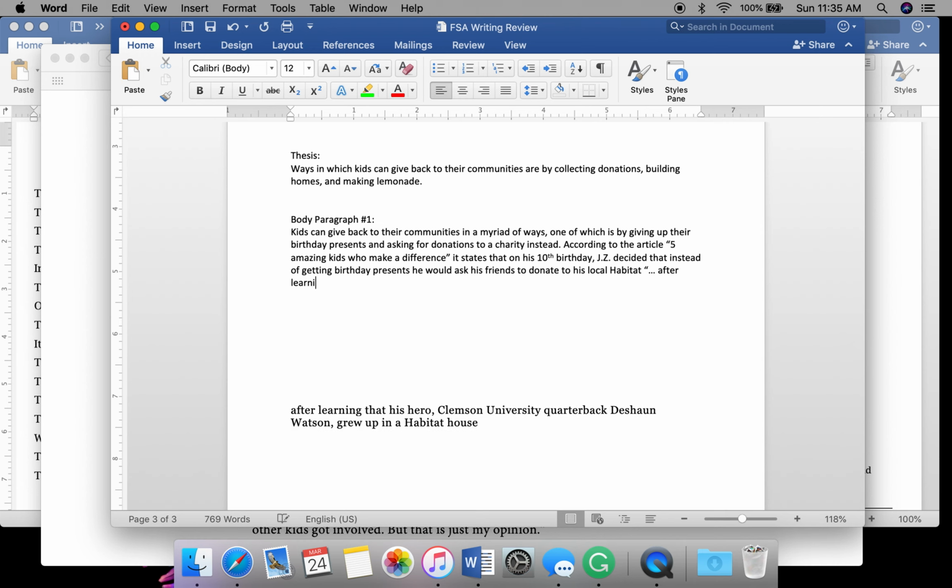After learning that his hero, and I don't think it's essential for this article to say who his hero was. I think it is more important here to talk about the donating and the house and that it was a Habitat house. So I'm just going to move on to grew up in a Habitat house.